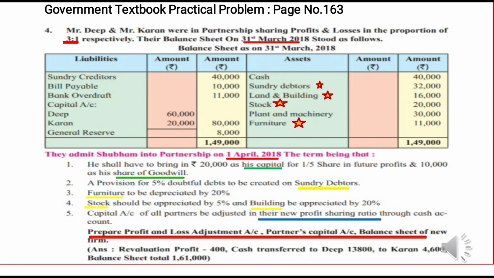For posting, we are going to first mark the items which have adjustment. So see the second adjustment, it is related to sundry debtors. So tick on sundry debtors. Third adjustment related to furniture. So mark on furniture. Fourth adjustment is related to stock and building. So mark on stock, land and building.